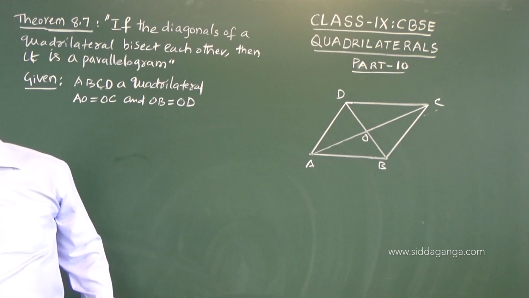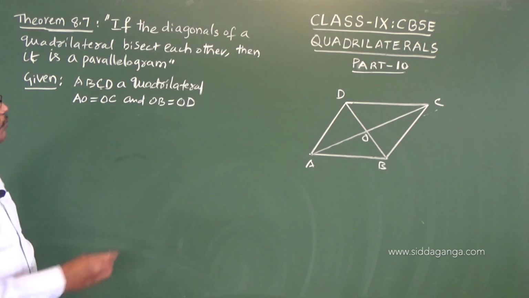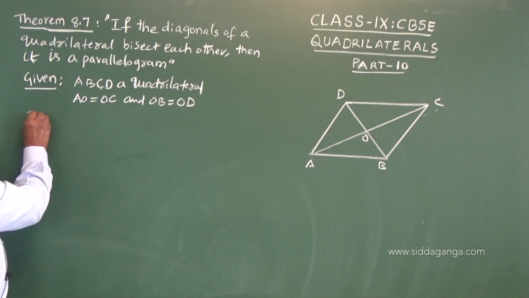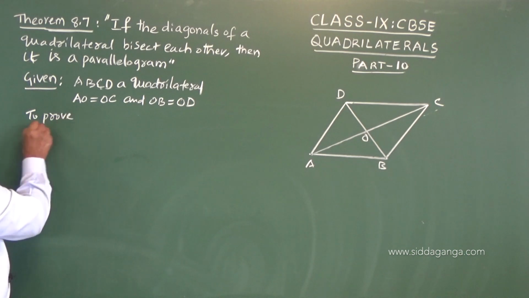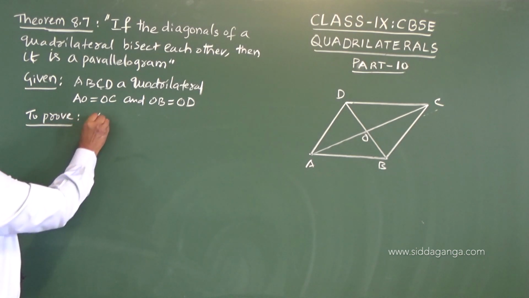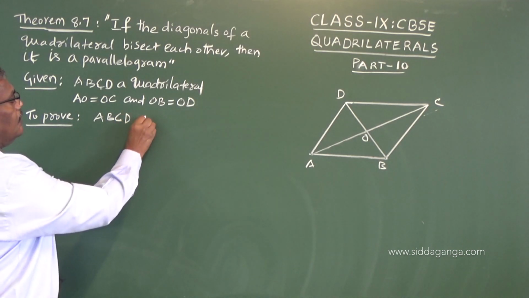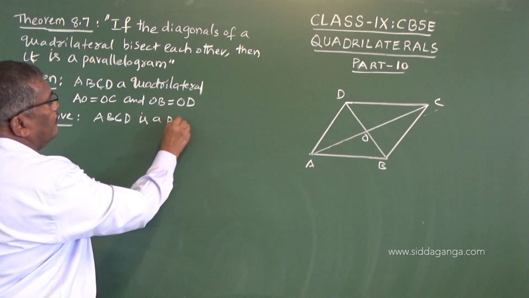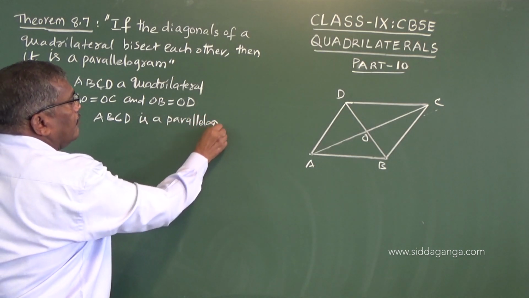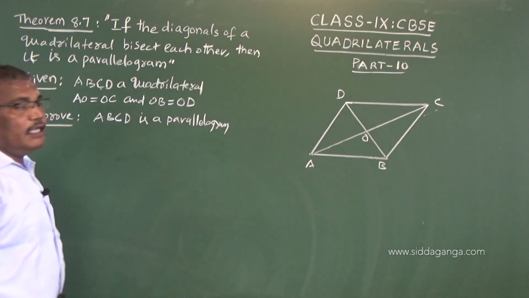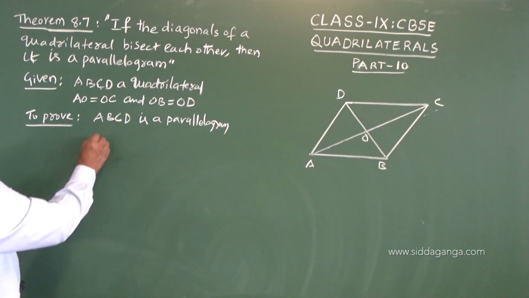So now, to prove. What is to be proved? ABCD is a parallelogram. So that means what is to be proved?